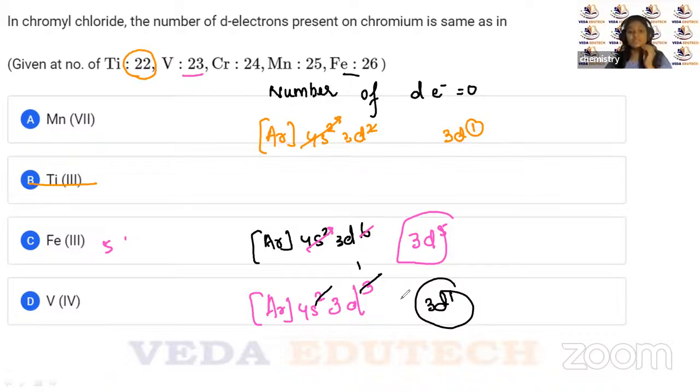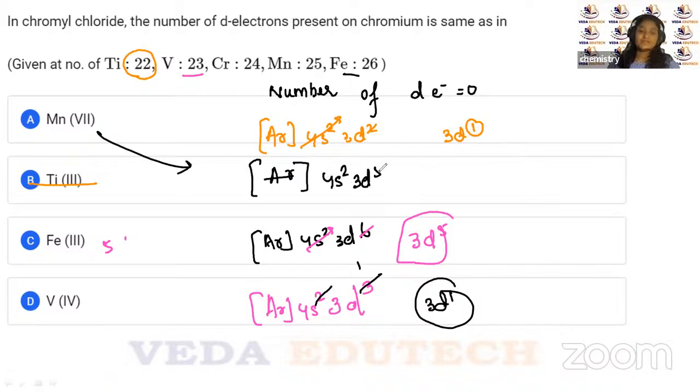So if it is going to be 3d1, then what is remaining? Obviously manganese is going to be the answer, but still we are going to check. This is 25. So this is going to be 4s2 3d5. Now it is +7, so you have to remove 7 electrons. So 2 from here and 5 from here. So all 7 electrons are removed. So this is 3d0.